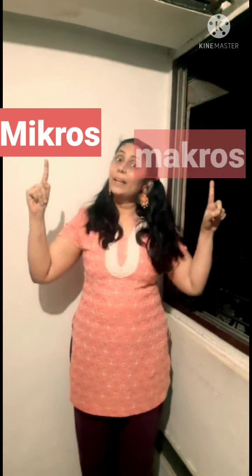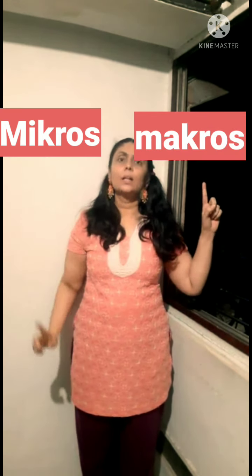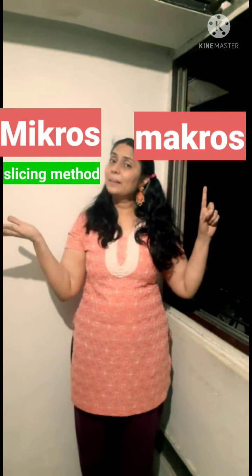So you can write any 4 or 5 points related to microeconomics, any 4 or 5 points related to macro. Let us brush up all points again. Original word mikros. Original word makros. This is called slicing method.